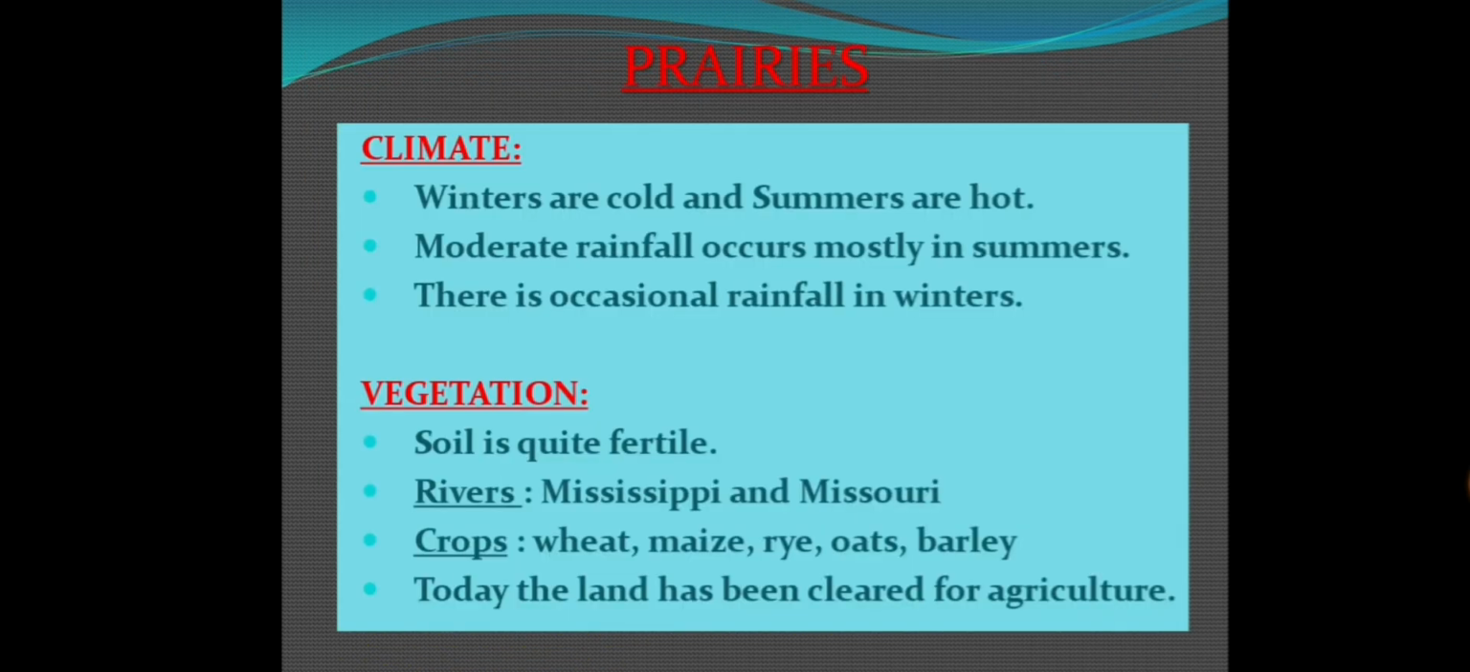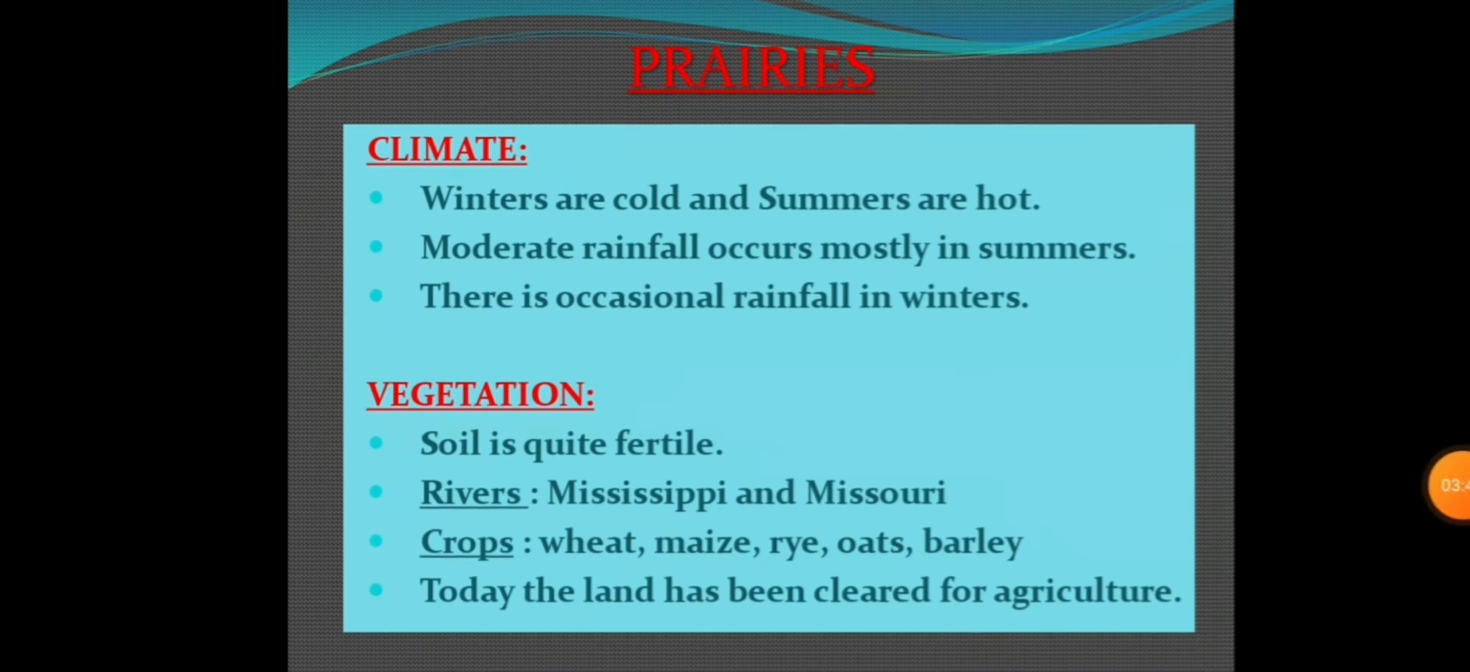Okay. Now let's discuss the climate and vegetation of the grasslands. Climate we have already discussed that it lies in the temperate zone, and temperate zone has extreme climate. So winters are very cold here and summers are very hot here. And moderate rainfall occurs mostly in summers here. And there is occasional rainfall in winters.